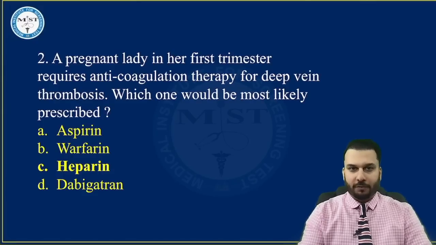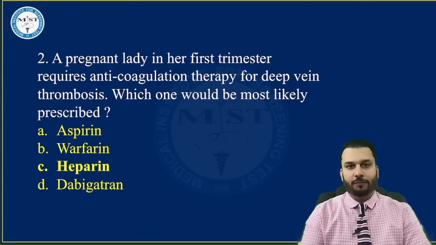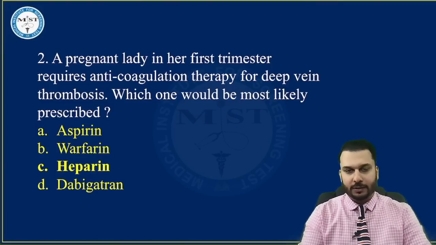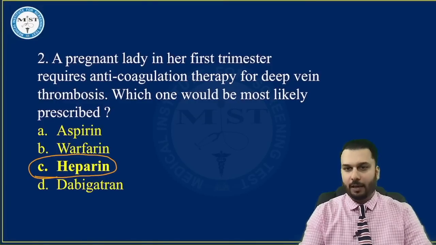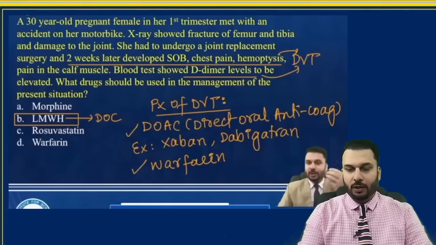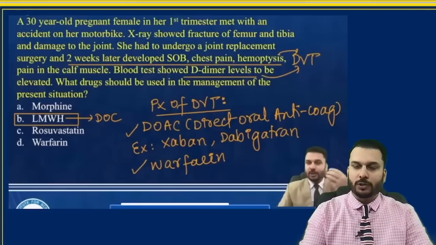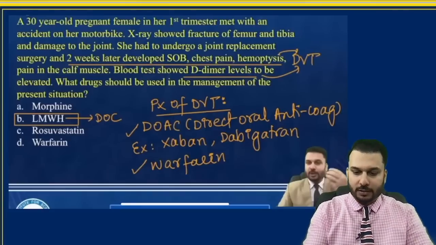Second question, my friends: a pregnant lady in her first trimester requires anticoagulation therapy for DVT. Which one would be the most likely prescribed medicine for this case? The answer to this is heparin. Once again, if you have watched my 25 important question series, this was the exact type of thing we have discussed.